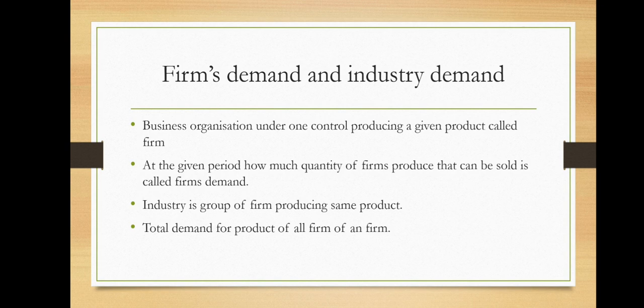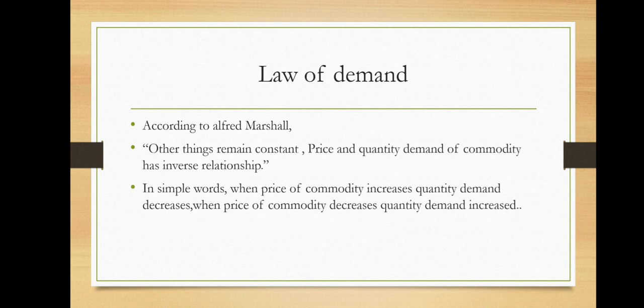And that industrial demand is nothing but this. First of all, you have to understand the meaning of industry. Industry is the group of firms who are producing the same product. Like what is the definition of industry demand? Now I told you what industry is, it is the group of firms. Then you have to make the addition of all the firms' demand, right? Means the total demand of the product of all the firms in an industry is nothing but the industrial demand. Or you can say when you make the aggregation or addition of all the firms' demand, then you will get the industrial demand.